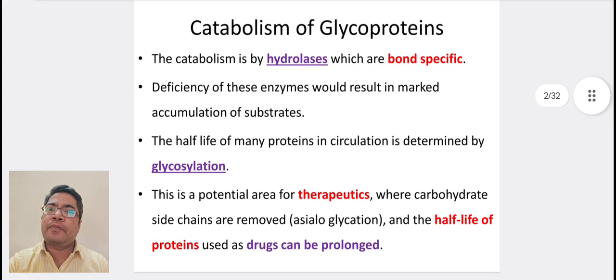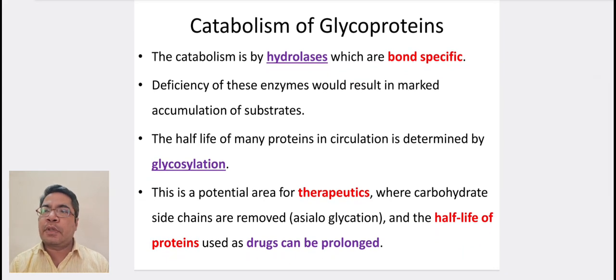Good morning everyone. Let us start the topic. The catabolism is by hydrolysis, which is bond specific. Deficiency of these enzymes would result in marked accumulation of substrates. The half-life of many proteins in circulation is determined by glycosylation. This is a potential area of therapeutics where carbohydrate side chains are removed, that is asialoglycation, and the half-life of the proteins used as drugs can be prolonged.